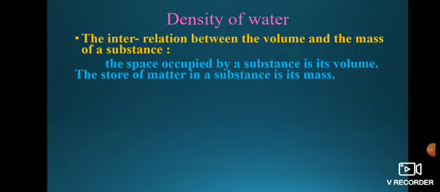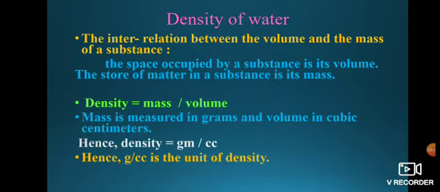Okay. So we will see about the density in detail. So what is meant by density? Density is equal to mass upon volume. Whichever amount of substance we are taking, divided by the volume, whatever area is required for that mass, that will be density. Okay. Mass is measured in grams and volume in cubic centimeter. Hence, density is equal to gram per cubic centimeter. Hence, we can say that gram per cubic centimeter is the unit of density.